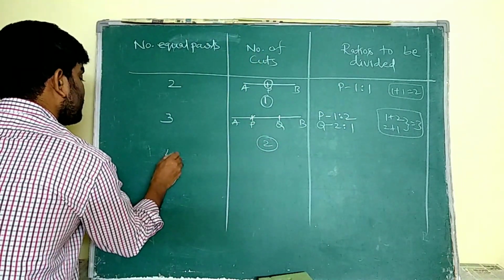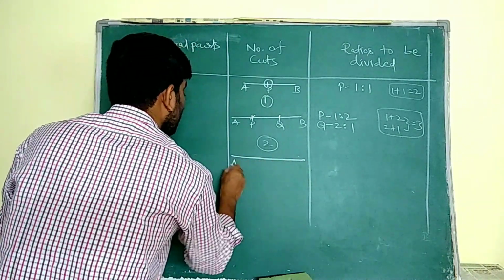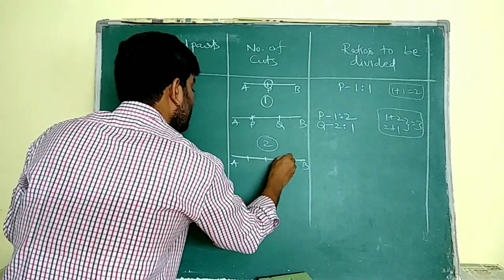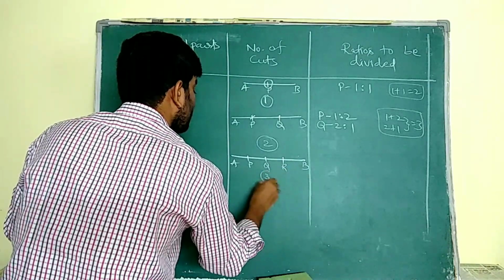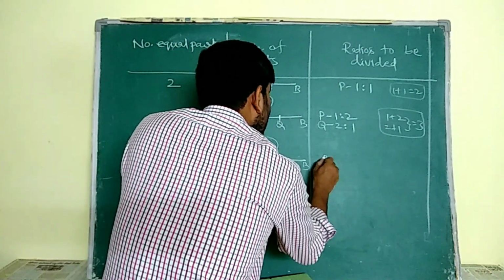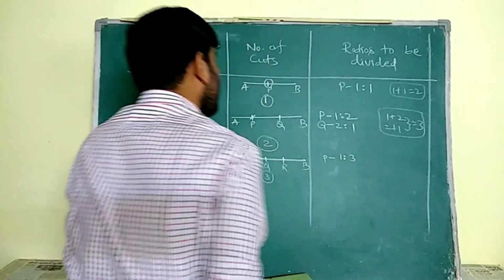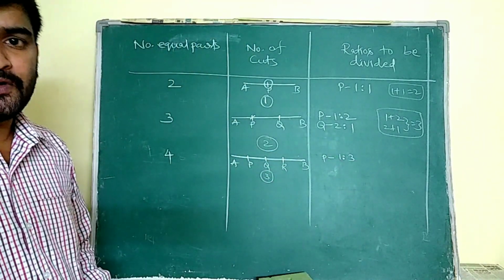If I want to divide a line segment into 4 equal parts, I have to cut AB at 3 positions: 1, 2, 3, P, Q, R. 3 cuts needed. So P divides AB in 1:3. Why 1:3? I already told you that the sum of ratio parts must be 4.